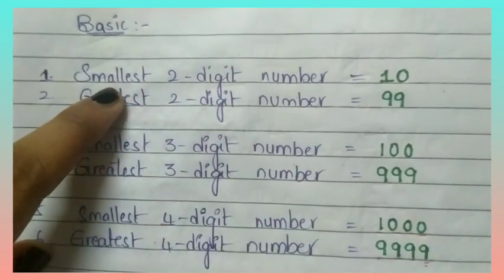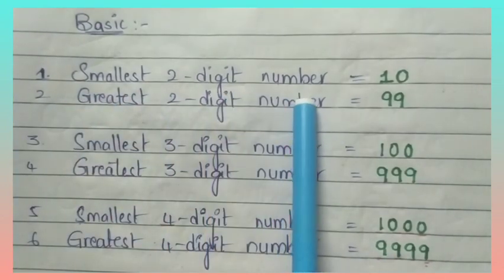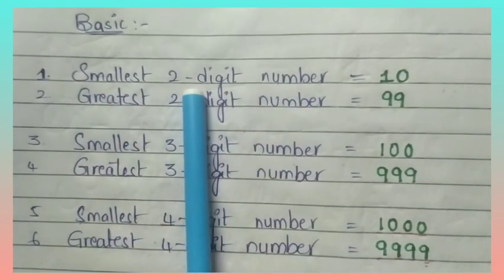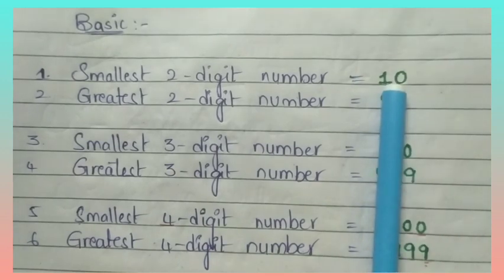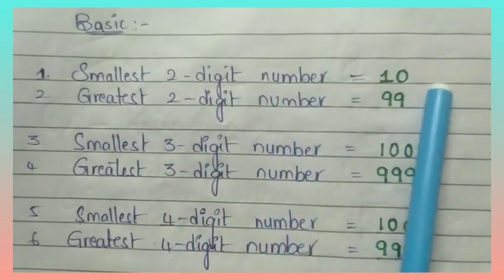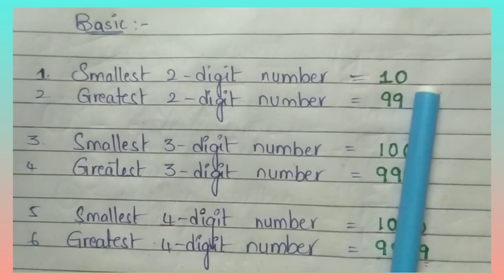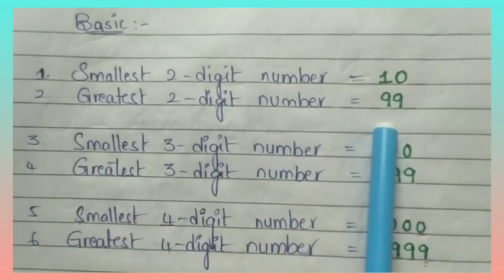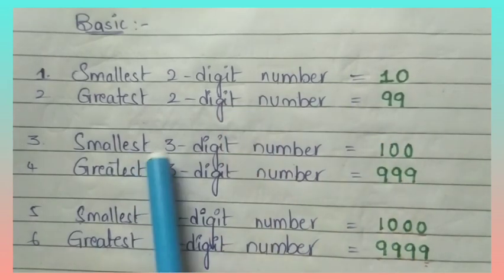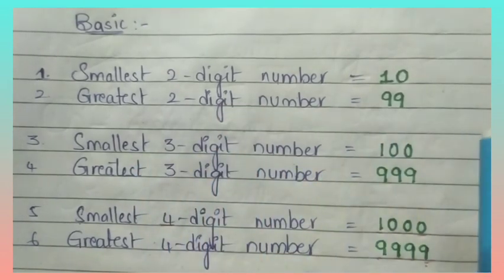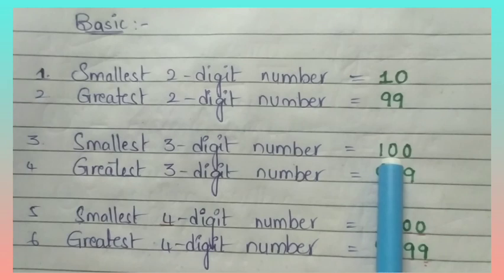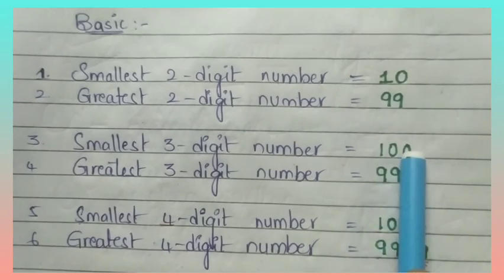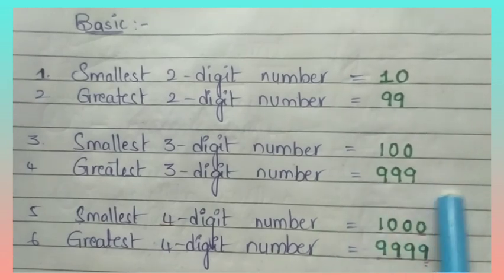Okay. Smallest 2-digit number: 2-digit numbers start from 10. So, smallest 2-digit number is 10. 2-digit numbers end at 99. So, greatest 2-digit number is 99. Smallest 3-digit number: 3-digit numbers start from 100 and end at 999.